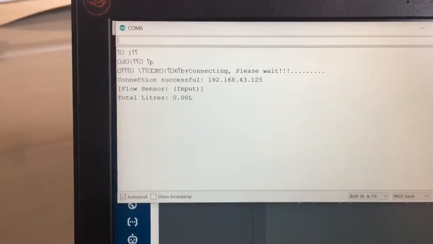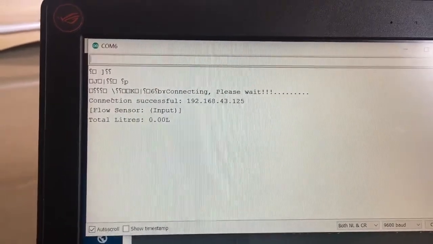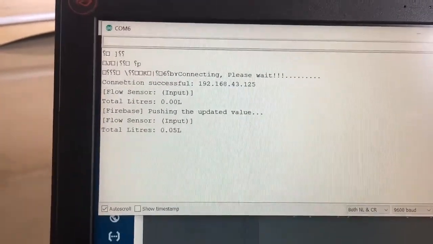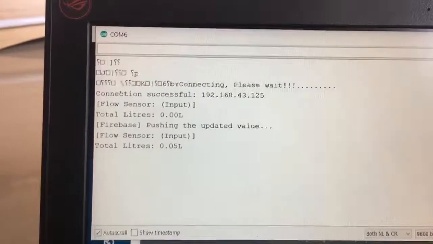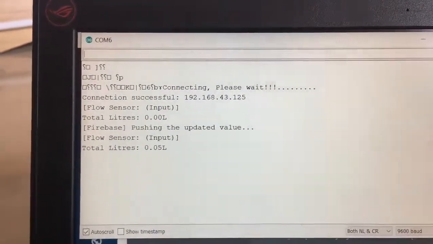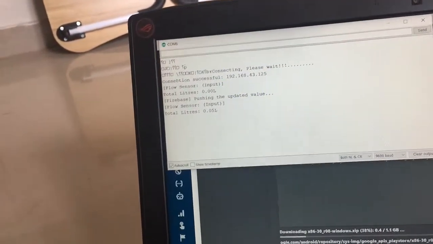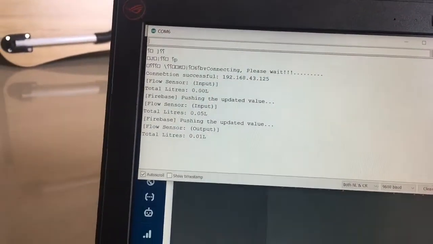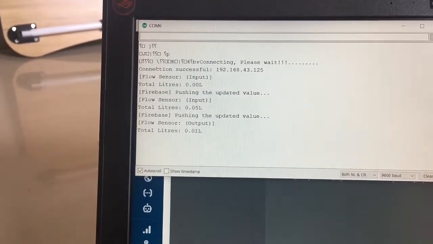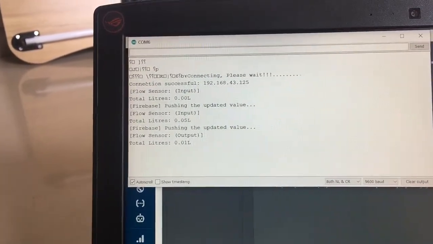As we can see now, as soon as I input some fuel, as soon as the change is detected, it shows us on the console here that it is pushing the updated value, that a fuel input event has occurred, and it shows the total liters of fuel inputted, that is 0.5 liters. Similarly, while outputting, it will also show us the output value here. As we can see, 0.01 liter, which is from the smaller sensor, has been outputted and the value pushed to the database.